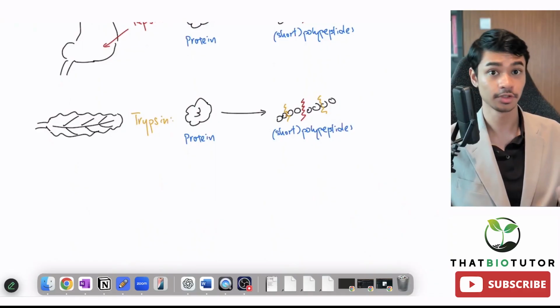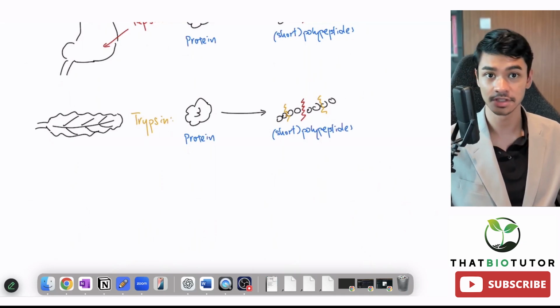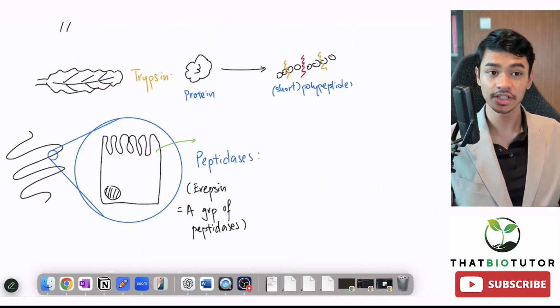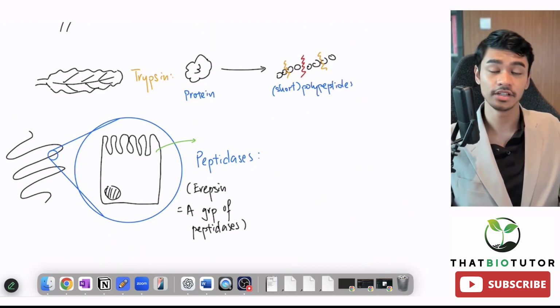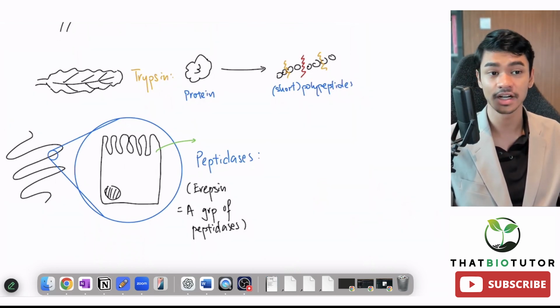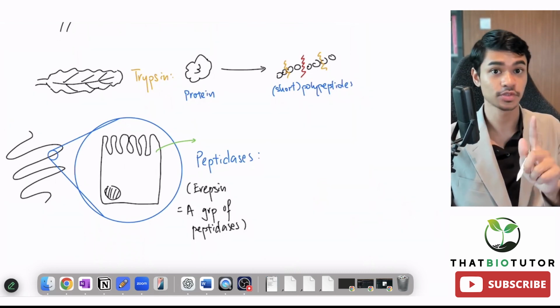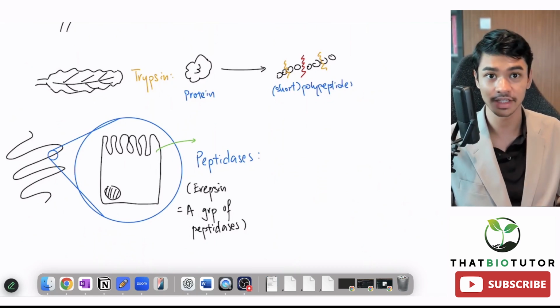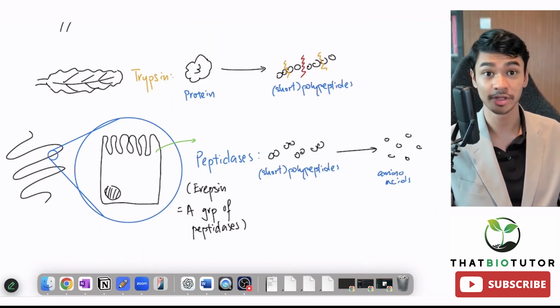Okay, now let's follow the food along the digestive system and see what other enzymes we'll meet next that digest proteins. So next the food travels down the small intestine, and along the whole small intestine it's lined with epithelial cells. These cells secrete enzymes to aid with the digestion. One of the enzymes secreted is called peptidases. Now this is not just one enzyme, it's a type of enzymes, and all of them do this job. They break down the short polypeptides from above into individual amino acids.